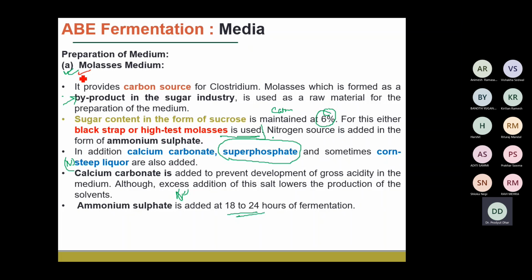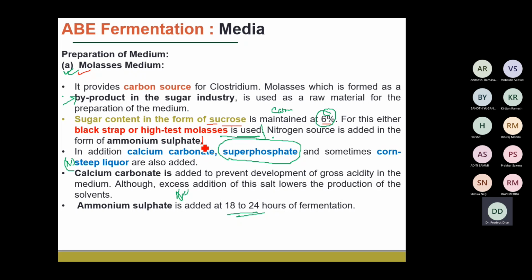So we have seen already that generally the sucrose is maintained at 6% concentration, and the nitrogen source is added from outside in the form of a salt, that is ammonium sulfate, because sometimes some of the media do not contain an adequate nitrogen source. To overcome that limitation, we need to add some salts, especially the ammonium salts from outside, which can meet the nitrogen requirement for the growth of those microorganisms.